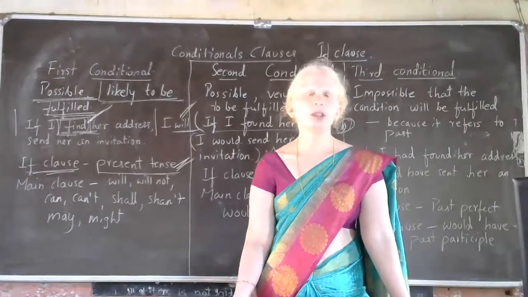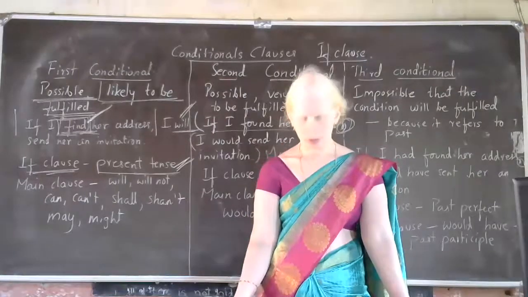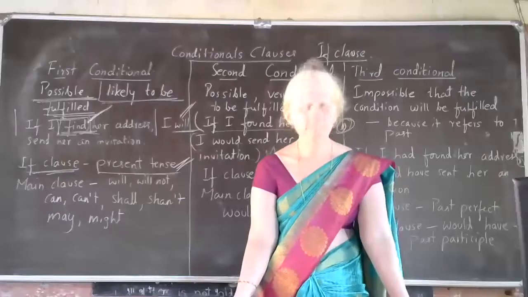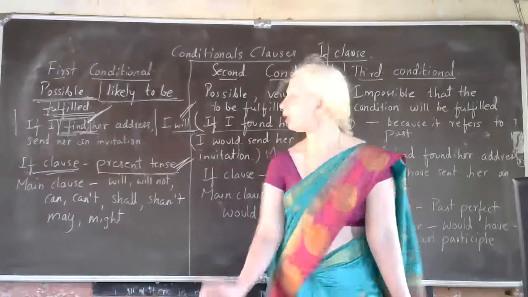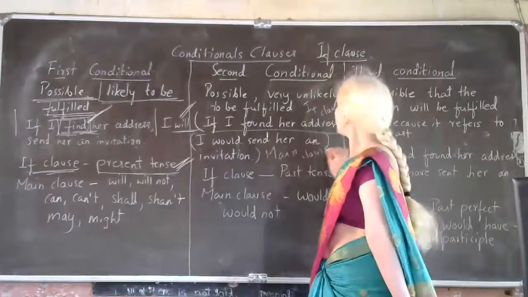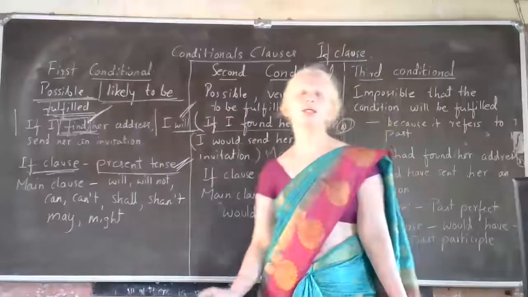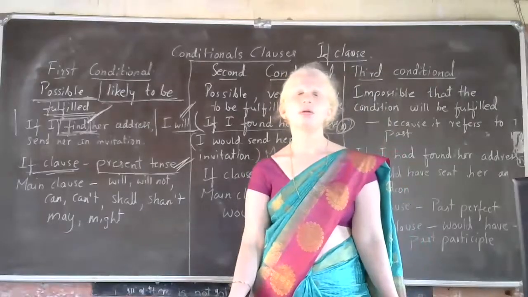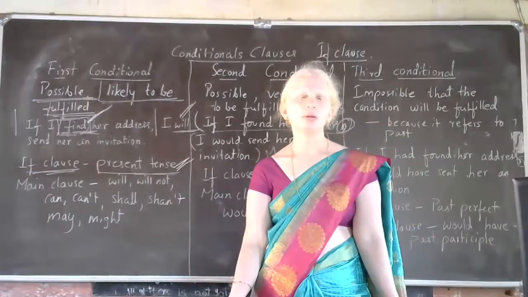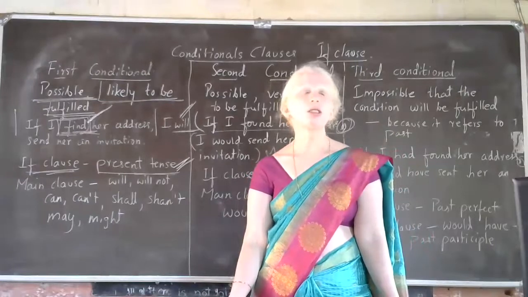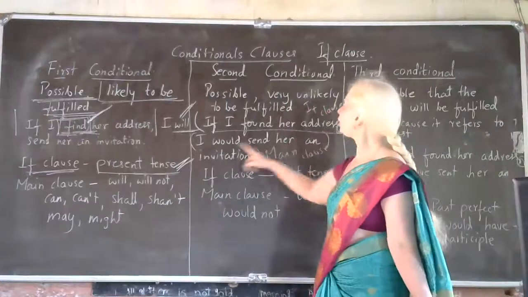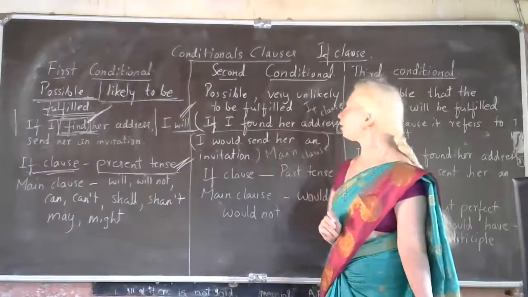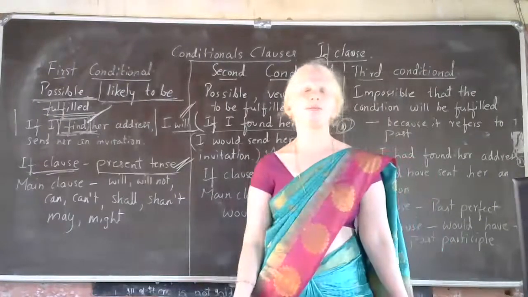Okay, let me give a chance to Aditya. Aditya, tell me, how many clauses are there in this sentence? If I found her address, I would send her an invitation.